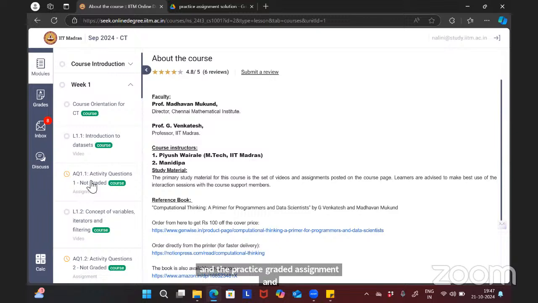If you solve them on your own, then you will understand where you are making mistakes and how to approach a question. That kind of thing you will get familiar with. You may not be able to solve them perfectly initially, but by practicing, you will understand how to solve. If you get this kind of question, how to solve it. That kind of practice you will get if you solve the questions.